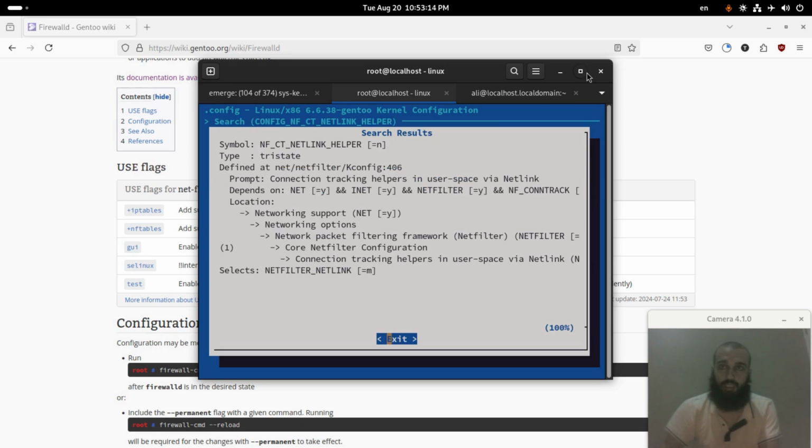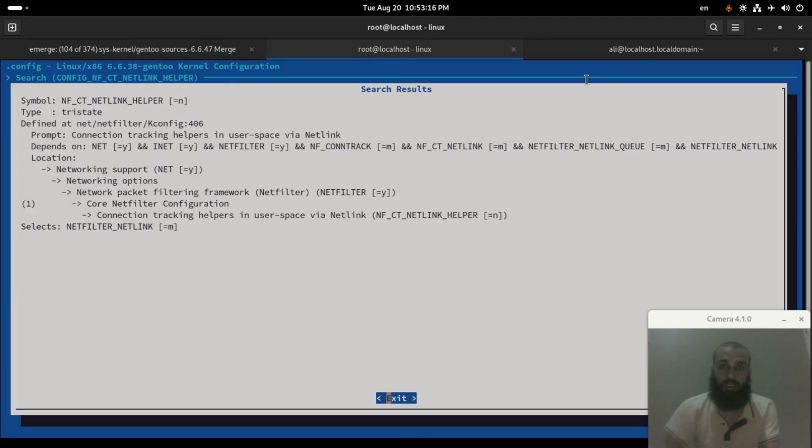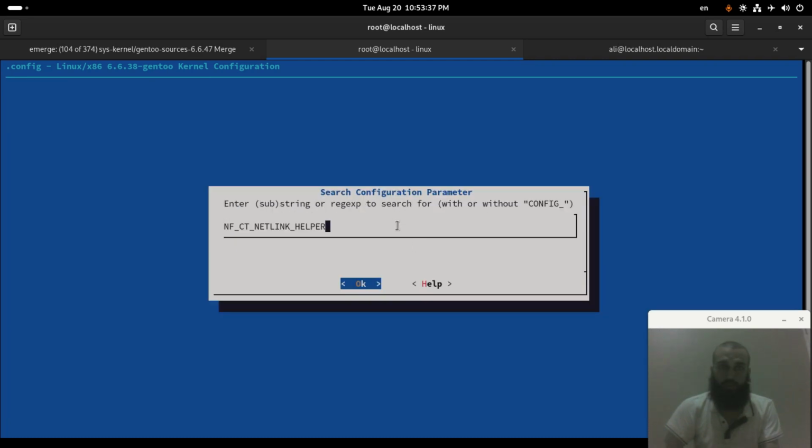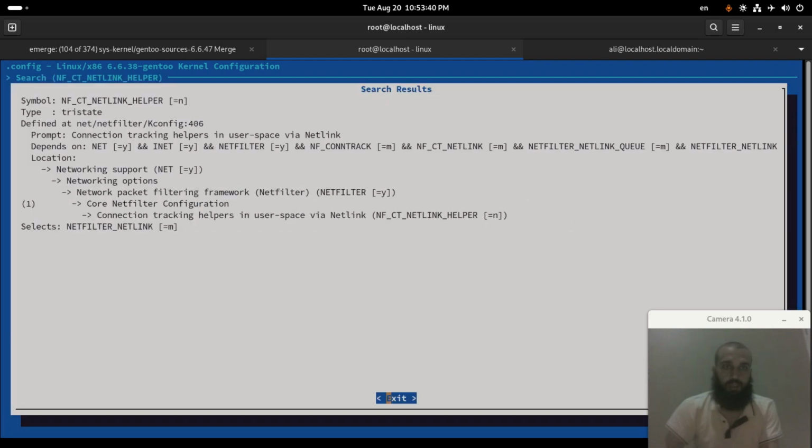Here it shows like it is enabled. I guess it was complaining about it because some other configurations are related to it and need to be on. Maybe this one we need to make on, or maybe because it wants the configurations not to be modules, but built in. Let's look for this. We simply copy it, press /, look for that one, OK, and we will know where it is. It's under network support, networking options, network packet filtering framework.